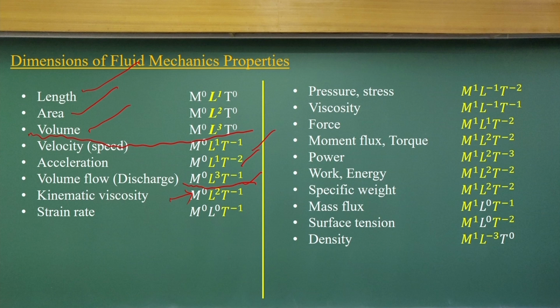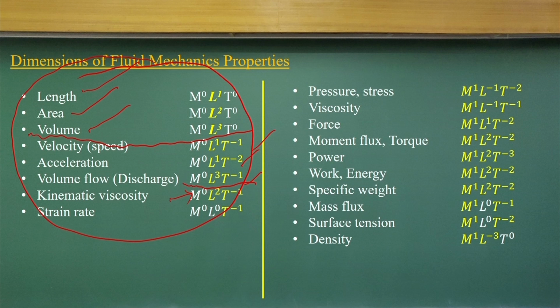So, if you look at these properties, all are independent of mass. First, I start from length, area, volume, then fluid properties like velocity, acceleration, volumetric rate or the discharge, kinematic viscosity and the shear strain rate.